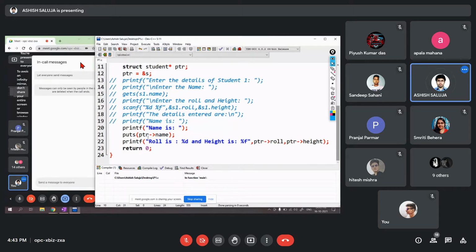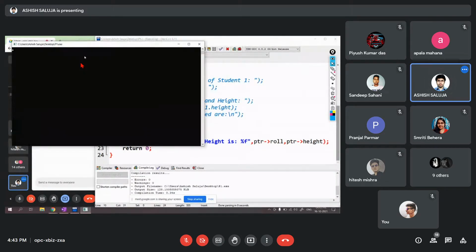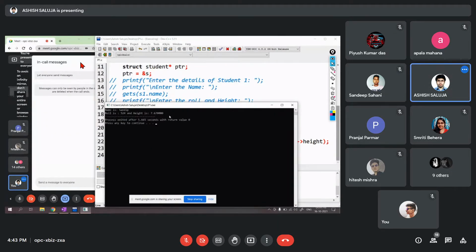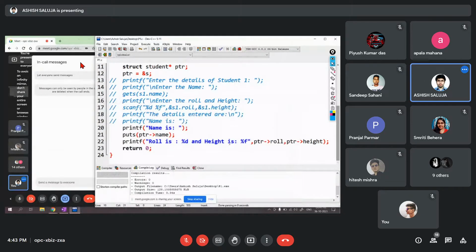Just save it and compile it. So see, the output is Sandeep 524 and height is 767. So with a normal variable, we use a dot operator. With the help of a pointer, we use the arrow operator.